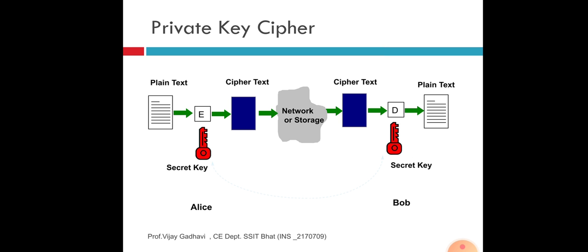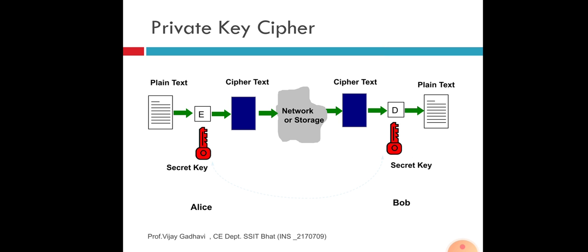Then we apply encryption and get ciphertext. Then we use a network or storage, some kind of data storage elements, data structures in the form of tables, heap, linked list, either singly linked list or doubly linked list.